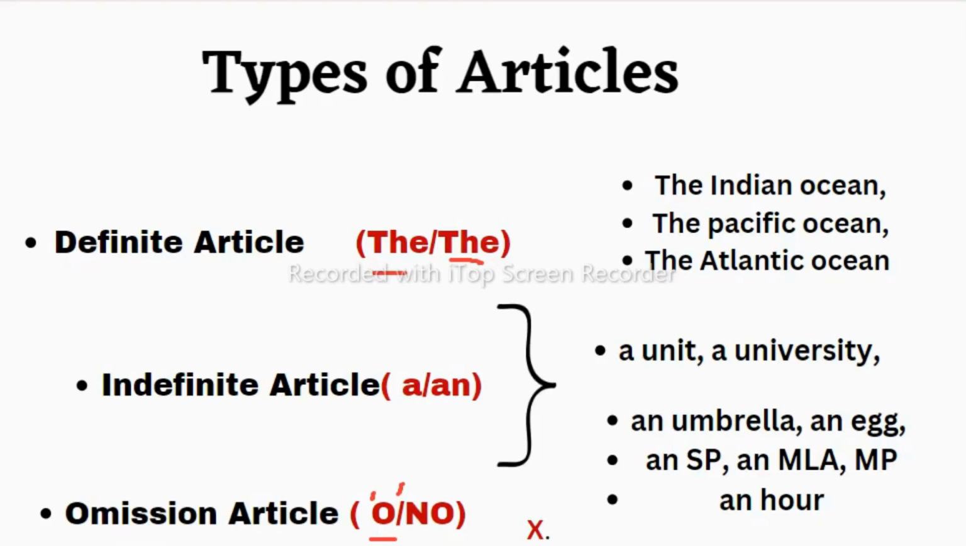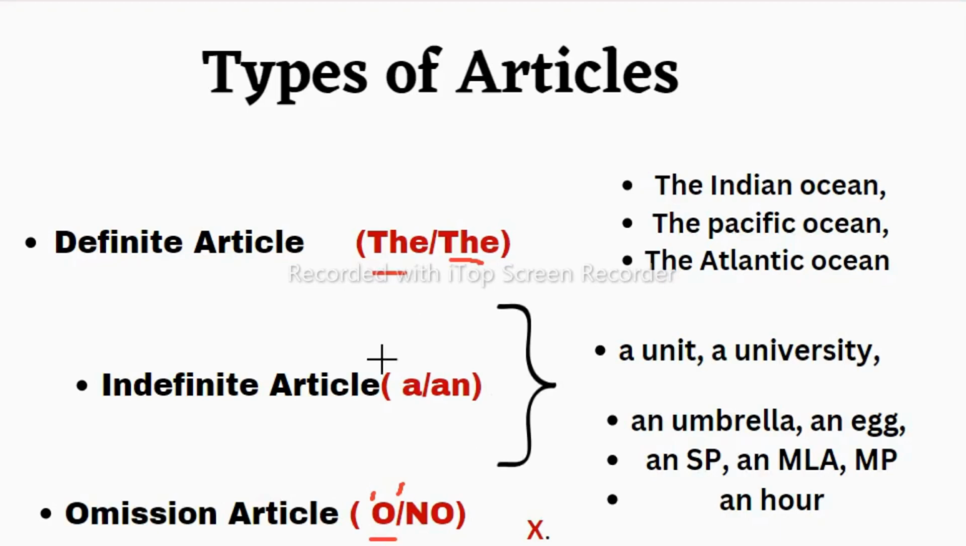Like in science we learn that the absence of light is called darkness. And maybe you have learned in physics, where an electron moves and where an electron doesn't move, we call it a hole. Similarly, a, an, the, and the zero or no article are there.